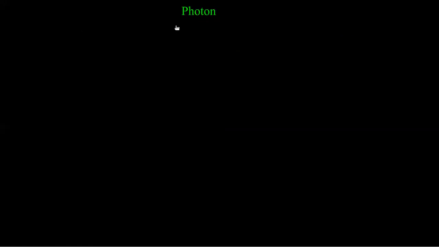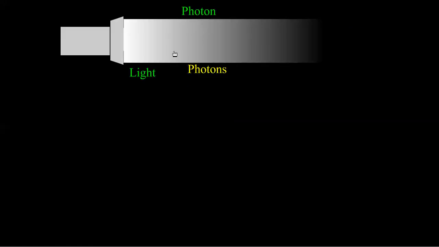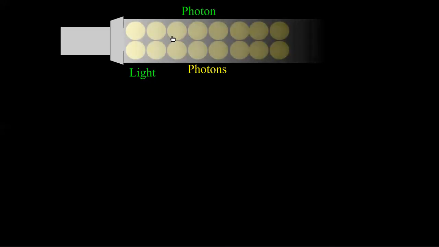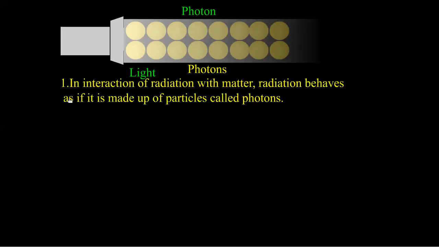Now let us discuss photons. Consider a source of light which emits light like this. It is made up of a large number of photons. In the interaction of radiation with matter, radiation, meaning light, behaves as if it is made up of particles called photons.